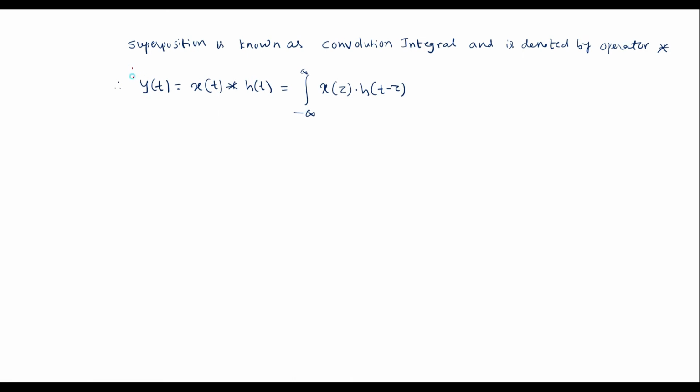Thus, this is the formula used to calculate the convolution integral between two continuous time signals x(t) and h(t).